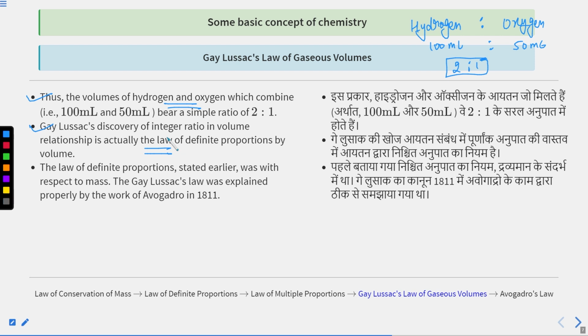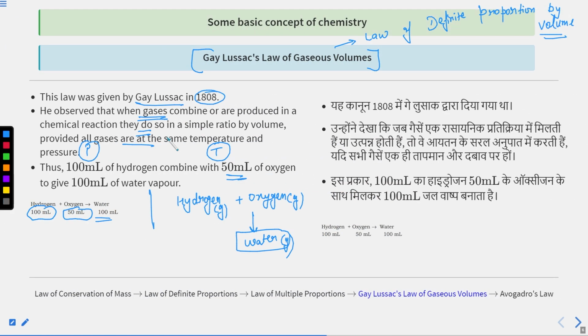I hope you are very clear about the Gay-Lussac law of gaseous volumes. I am repeating this point one more time. When gases are combined or produced in a chemical reaction, they do so in a simple ratio by volume, provided all gases are at the same temperature and pressure.